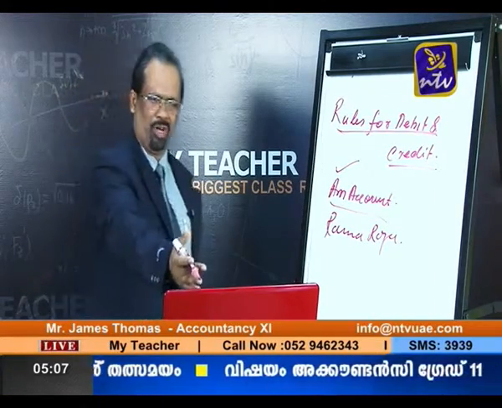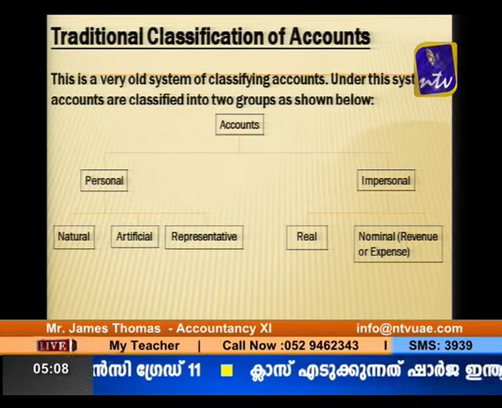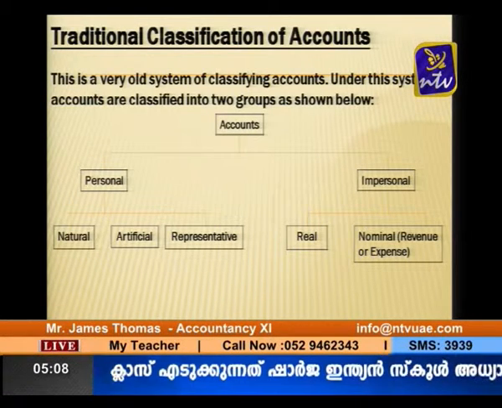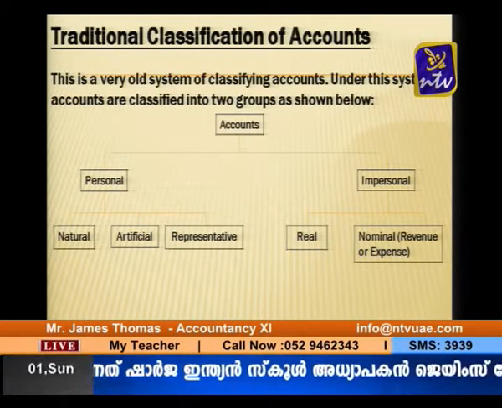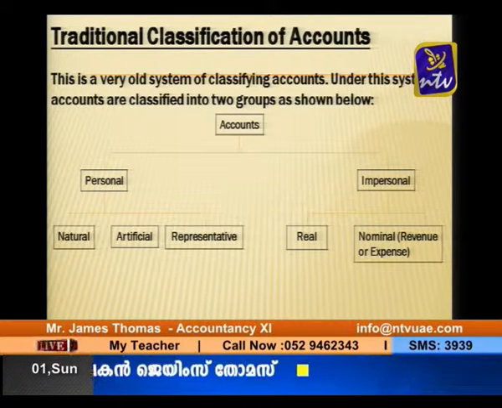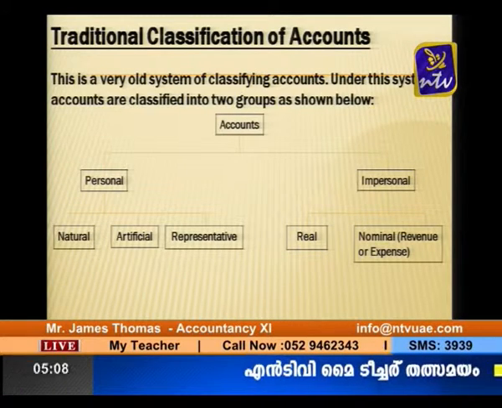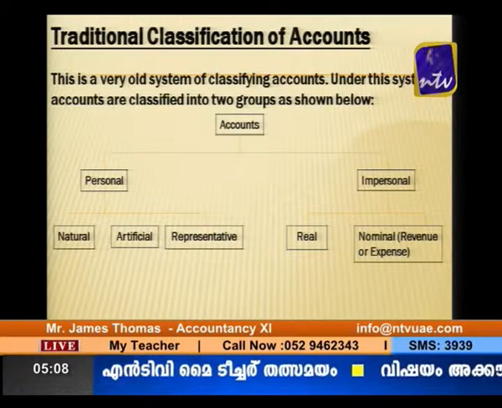Look at the monitor once again. So what do you mean by artificial personal accounts? The name of a company or a body corporate. What do you mean by joint stock company? We have all studied that in the same classes. The company is an artificial person created by law, having a separate entity apart from its members, perpetual succession and common seal. That means it's an artificial company.